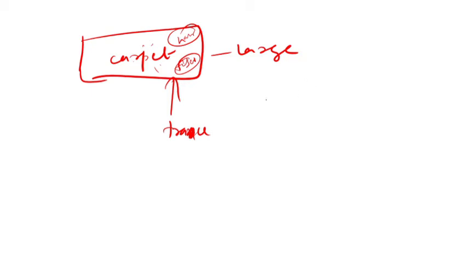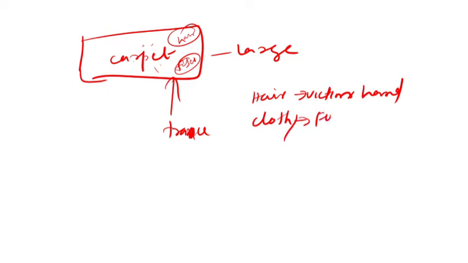Otherwise we may get hair from the victim's hand, fiber from the clothing, or hair from a comb.